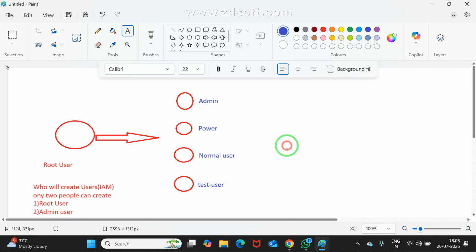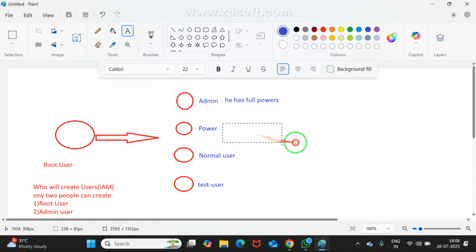Are you understanding that? What is the difference between these users? Admin user has full powers. But what about power user?